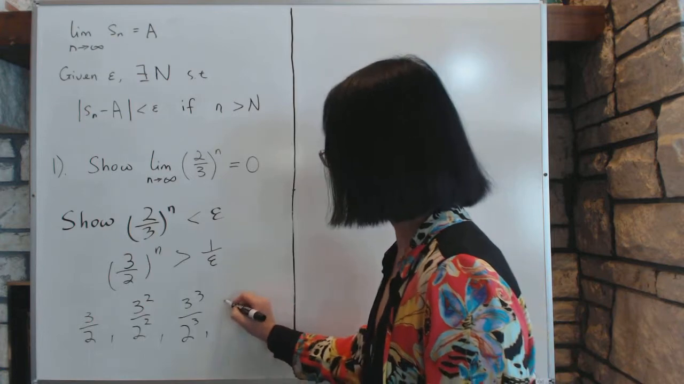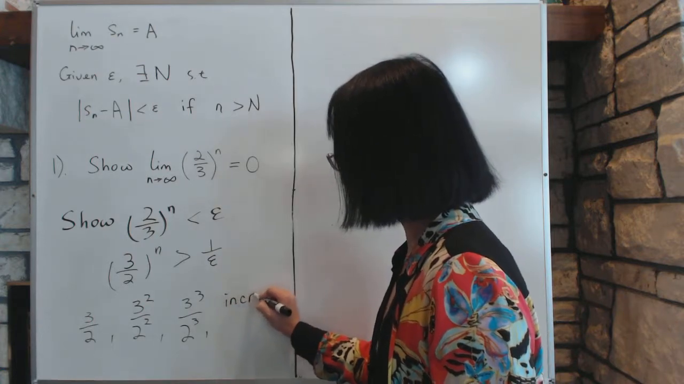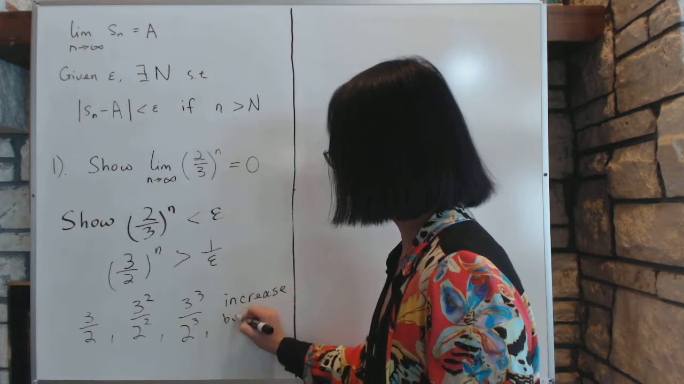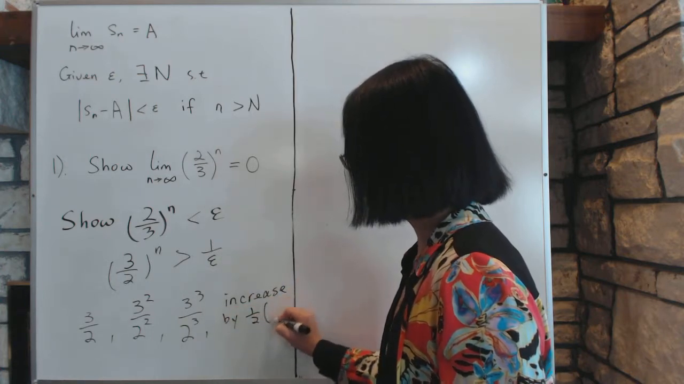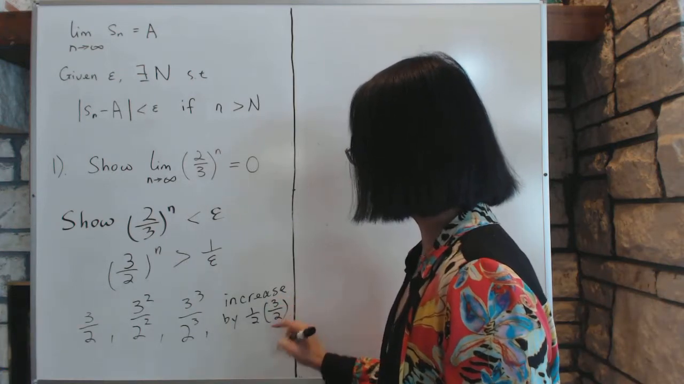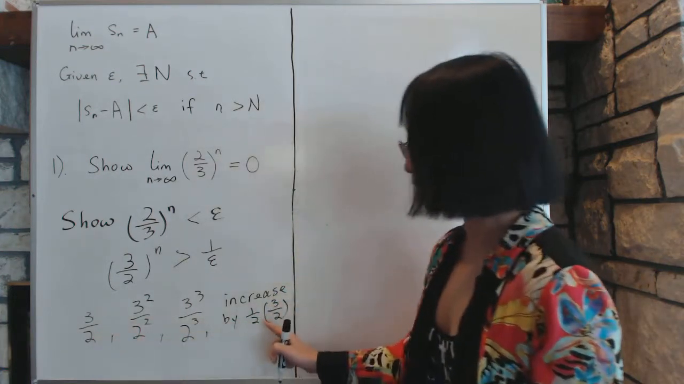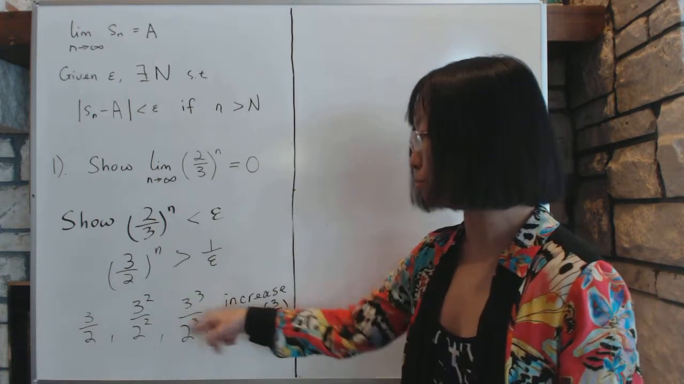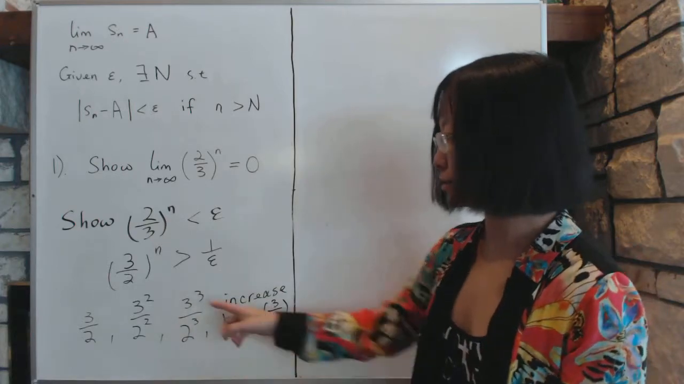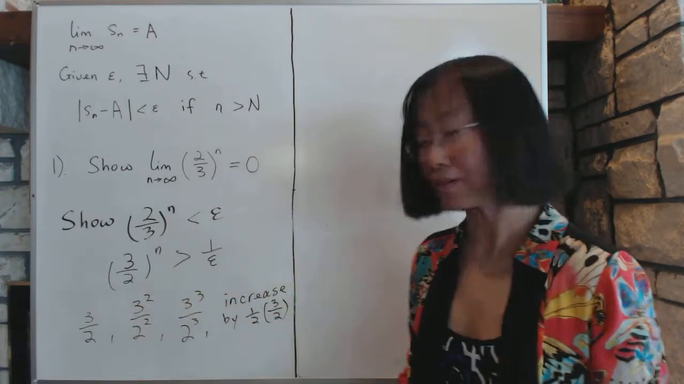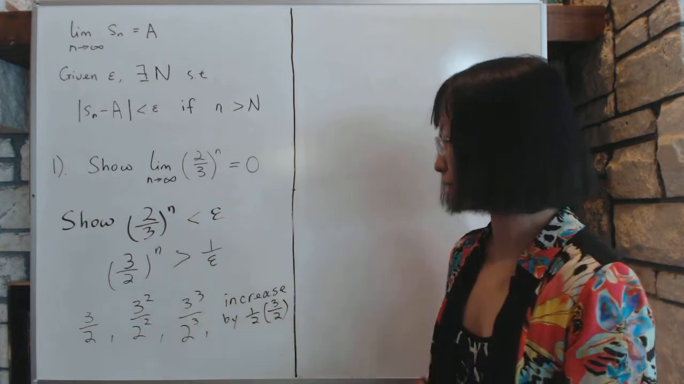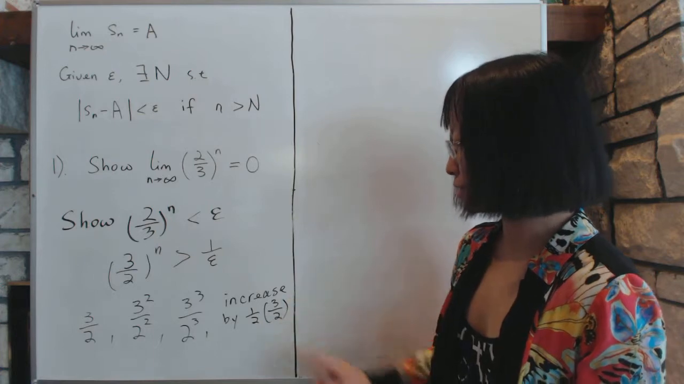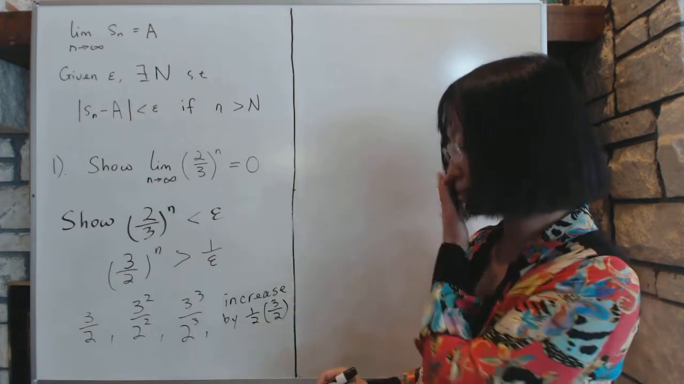As you can see, this sequence is increasing, and it increases by at least 1/2 times 3/2, because the first item is 3/2, and each time it multiplies itself by 3/2. Each time it increases by 50% of what's in the previous term. The least it will increase is by 1/2 times 3/2, that is 3/4. So that's a good increase.